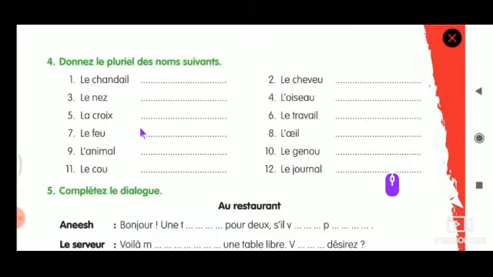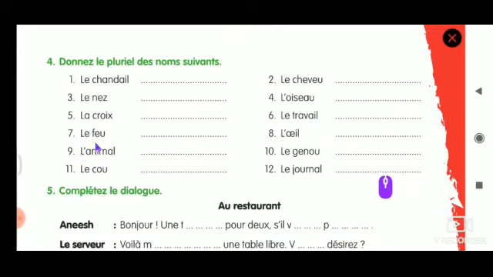CROIX. Fifth is over. Sixth one, le travail. This will become les travaux. TRAVAUX.